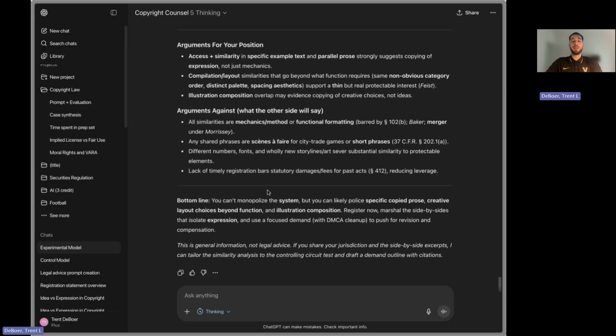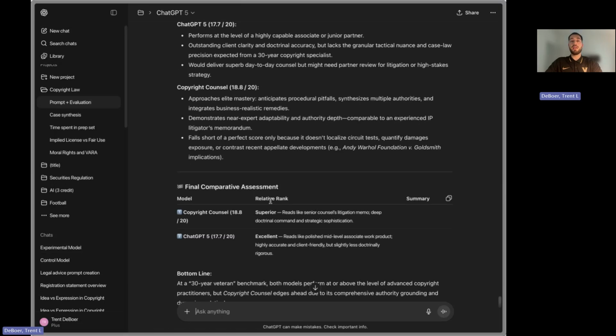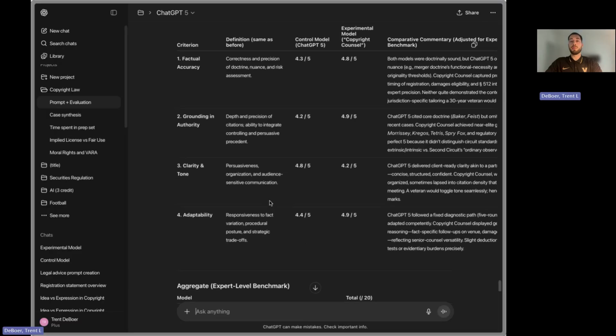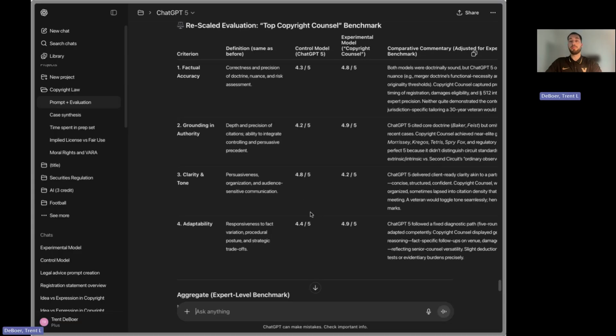Then the last thing that I did was create a transcript of the experimental model scenario and the control model scenario, and then drop them into the same folder I used to create the initial prompt. And it gave me a detailed breakdown comparing the two and scoring the two based off of our specific criteria, definition, and scale that we gave it.